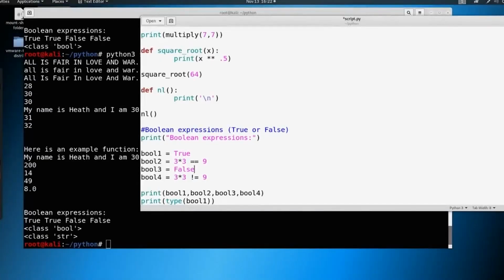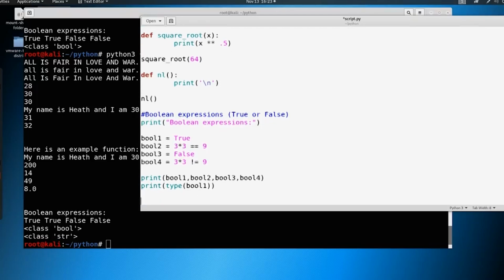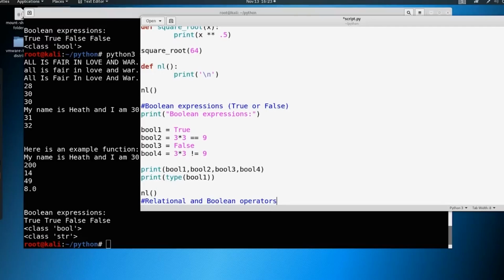Okay, let's build upon where we just left off with the Boolean expressions. So now let's talk about relational operators and Boolean operators. So what do we mean when we say operator? Let's go ahead and just add a new section here, and we'll just say relational and Boolean operators. If you want, you can go ahead and just put a new line here. So remember, we specify a new line in a function.